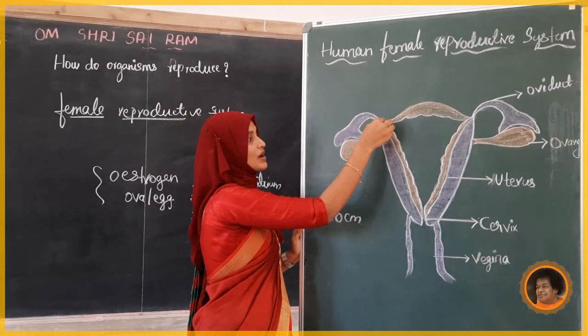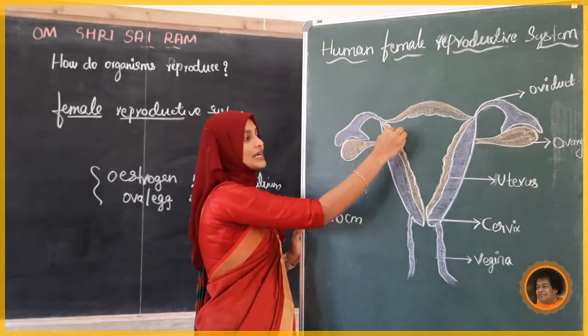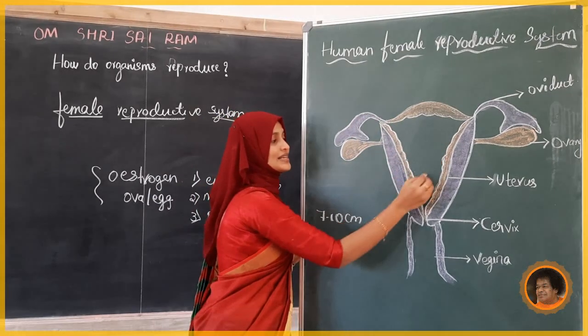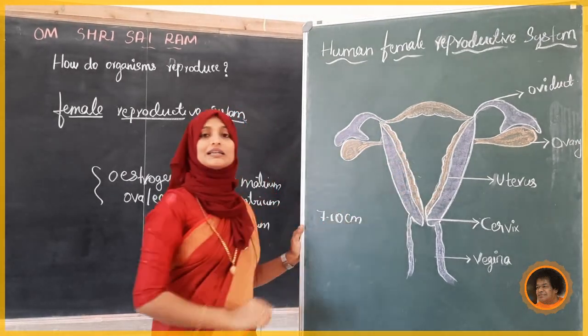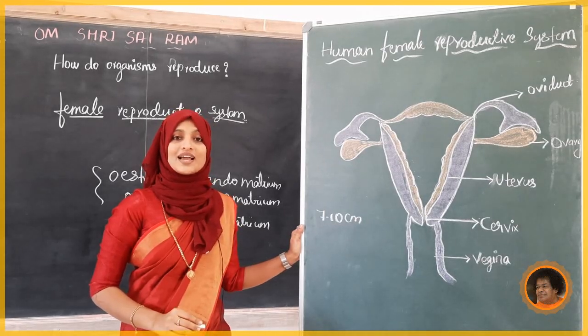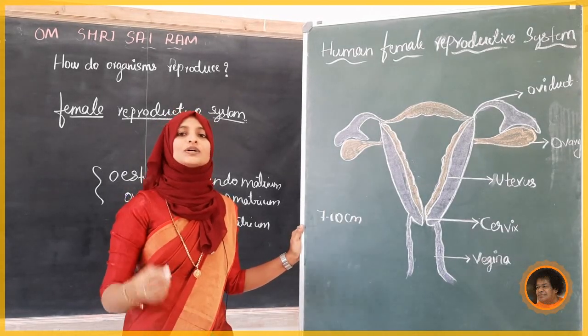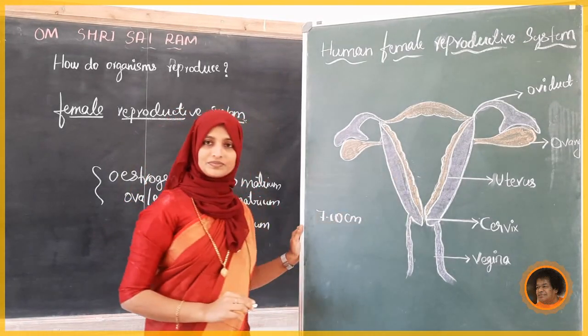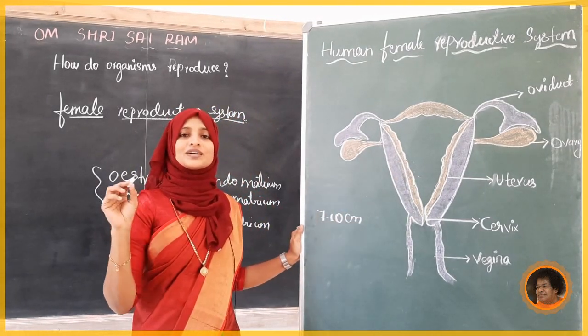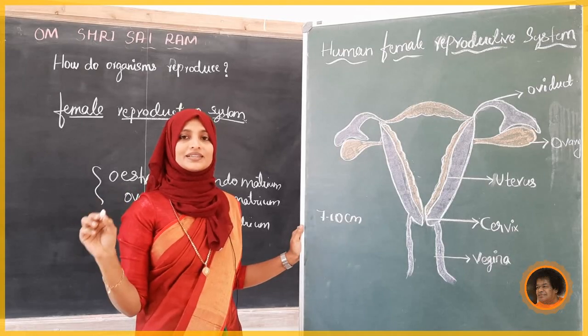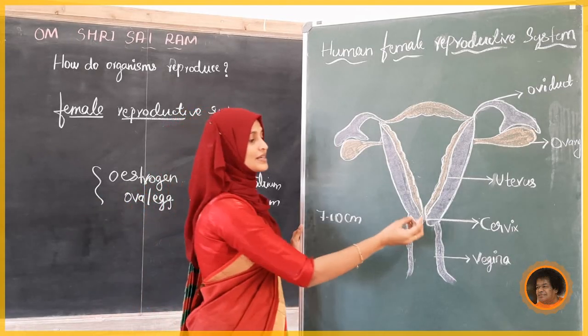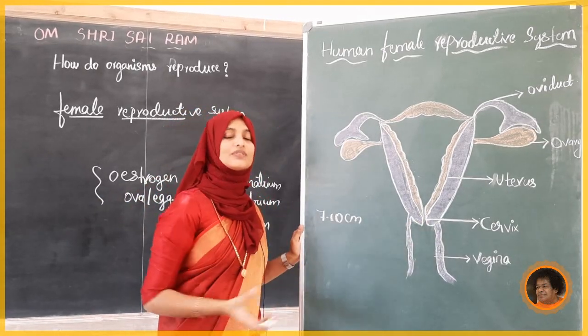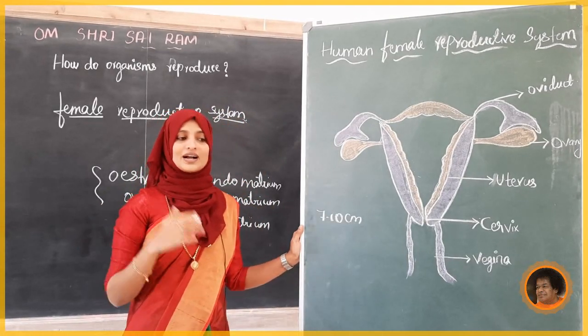It is coming down like this, and for the full development till 9 months, it is protected and present inside the uterus. When the day of birth comes, what will happen? The cervix will open and through the vagina the baby will come out.